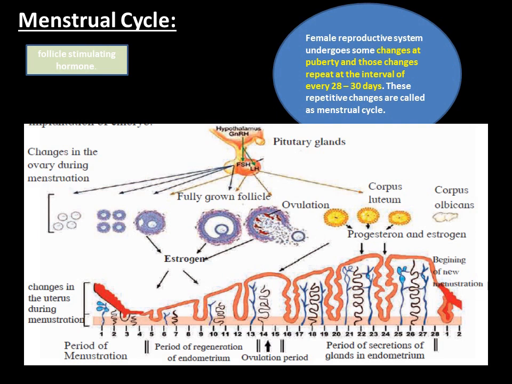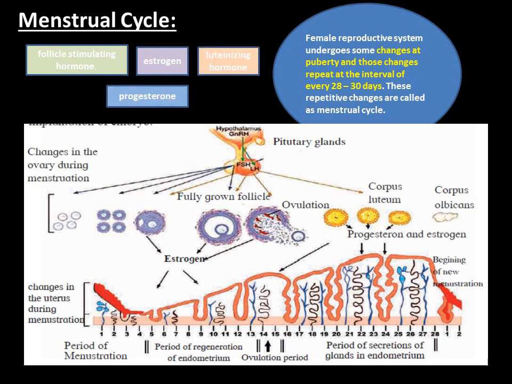Now there are 4 hormones with the help of which this cycle takes place. Which are those hormones? Follicle stimulating hormone, estrogen, luteinizing hormone, and progesterone, okay. Follicle stimulating hormone, estrogen, luteinizing hormone, and progesterone. These are the 4 hormones under the effect of which this cycle takes place, okay.